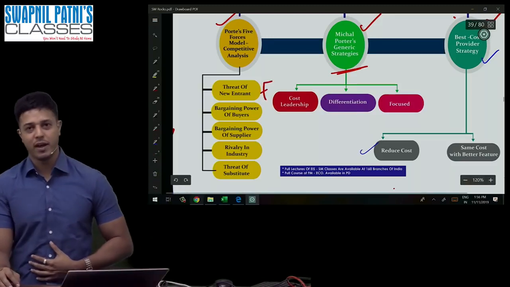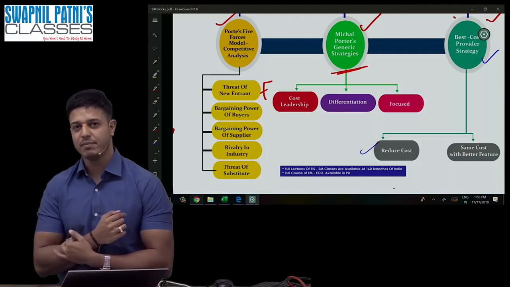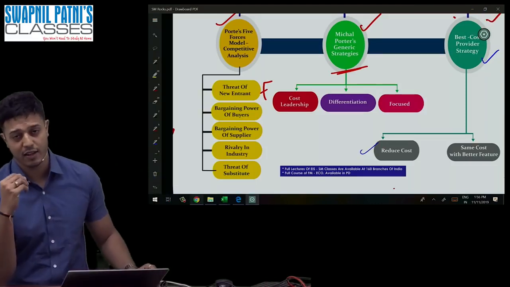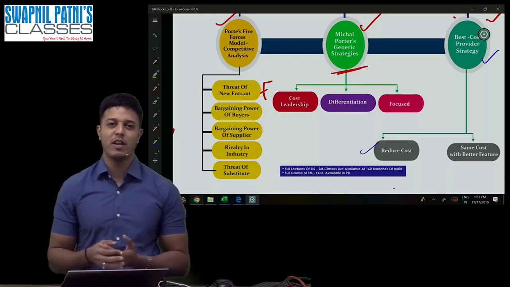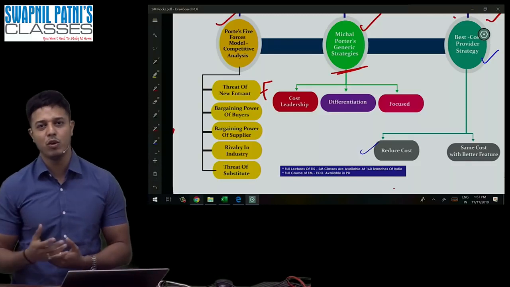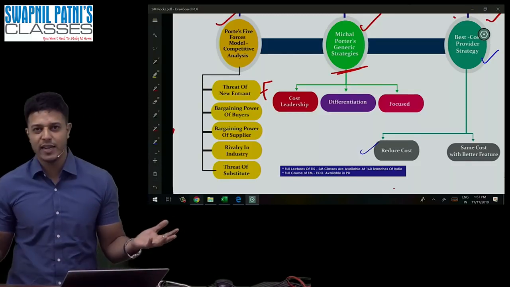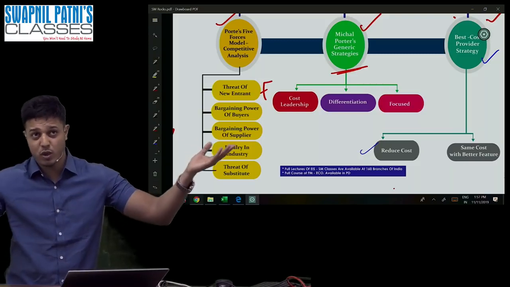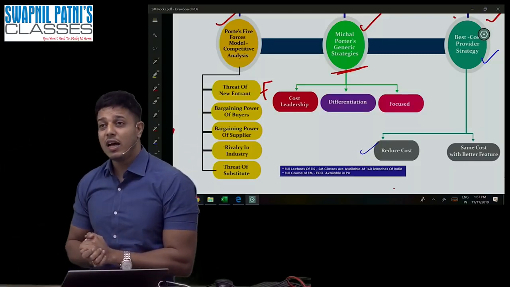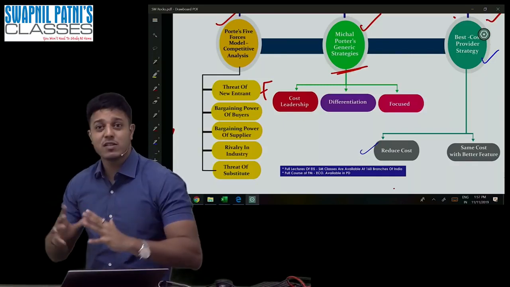What is bargaining power of the buyer? Bargaining power of the buyer is really high, because I'm talking about the airline example. There's Vistara, there's Indigo, there's SpiceJet, Air Asia, there's Air India. Whenever I'm searching Pune to Delhi, Pune to Mumbai, I'll be getting a lot of flights. So obviously the buyer has lots of choices. It means the power of the buyer is really high.